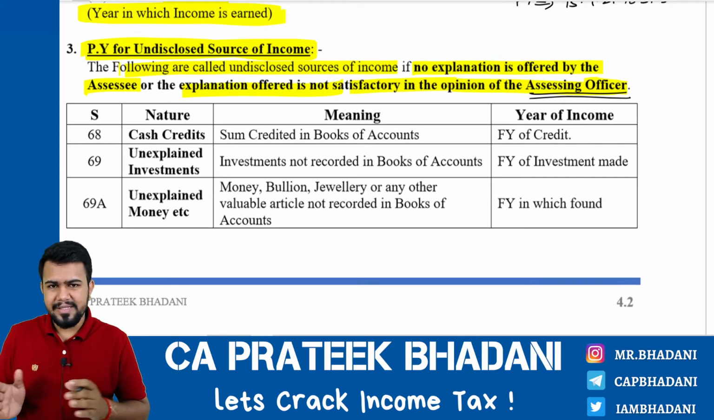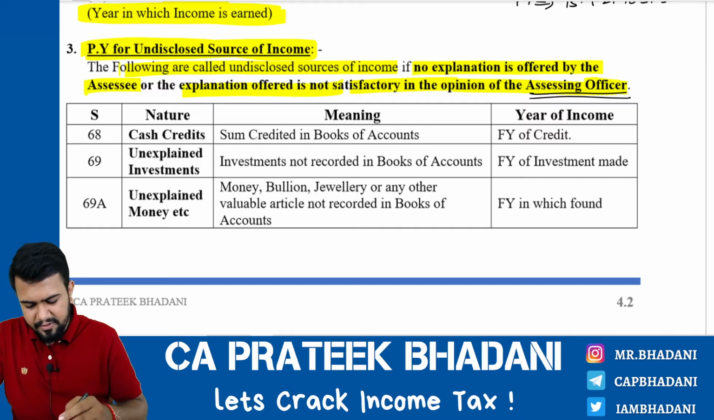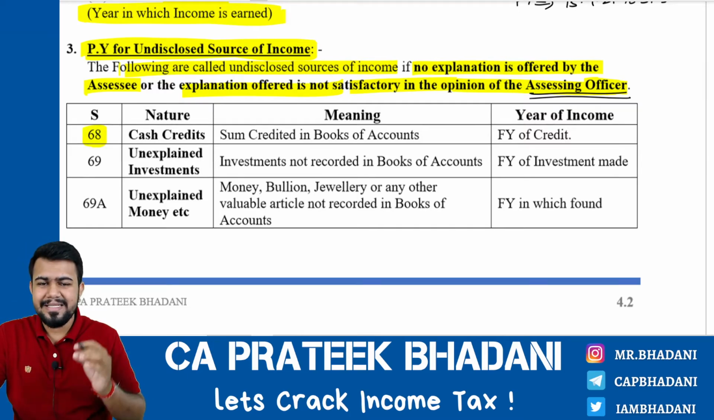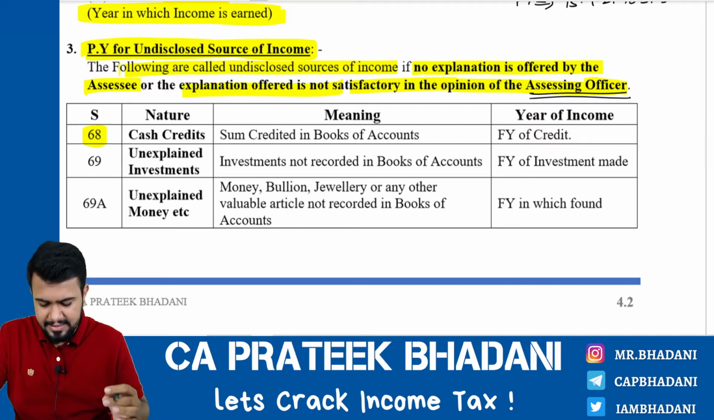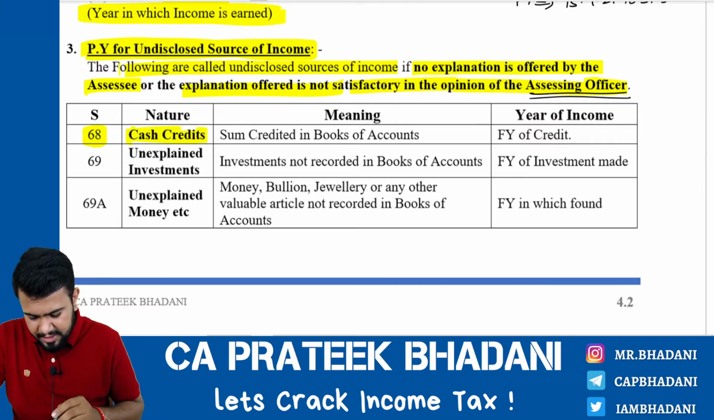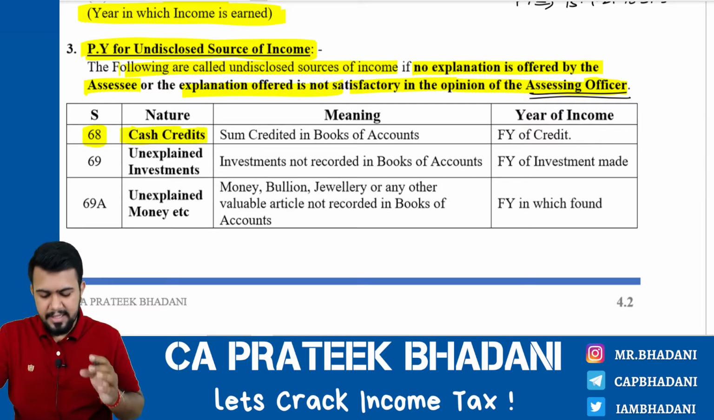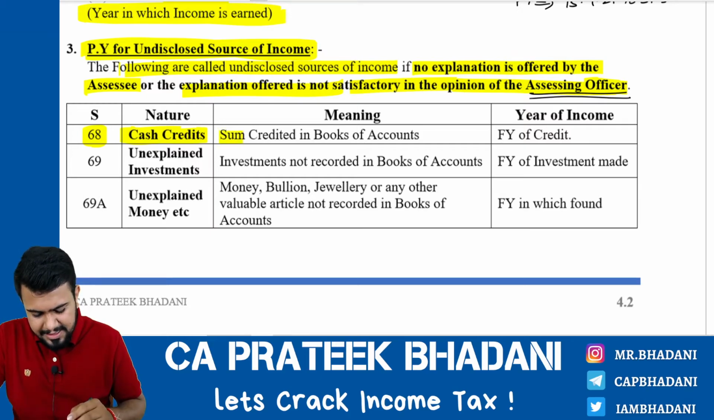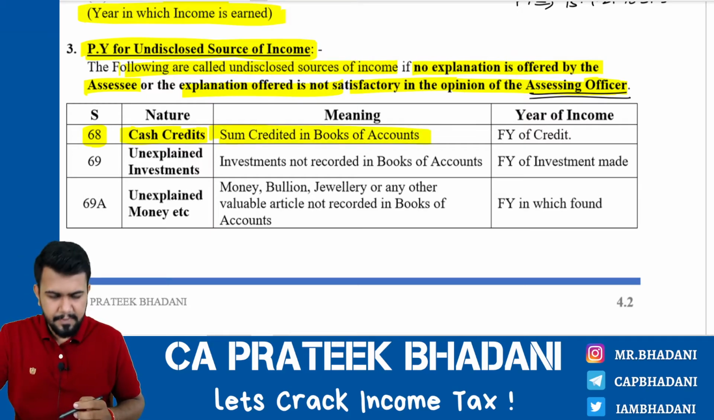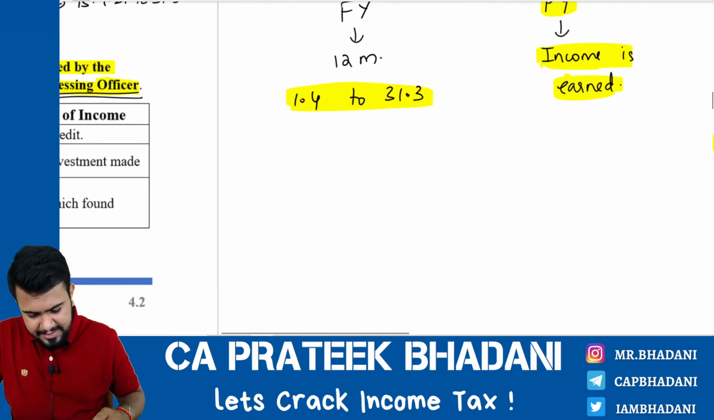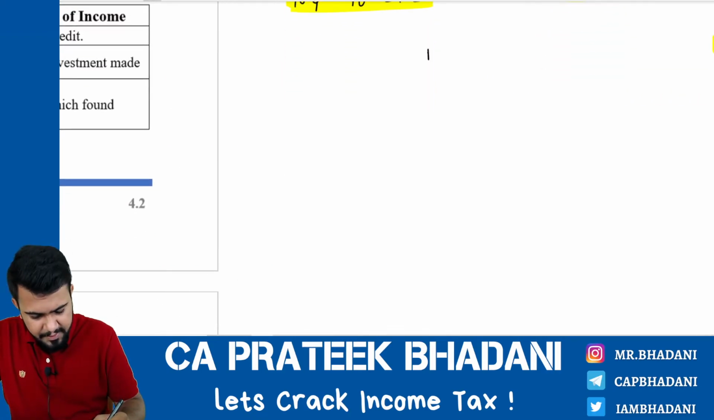Now one by one we will see all the different types of undisclosed sources of income. First and foremost, section number 68 of the Income Tax Act 1961 talks about cash credits. Cash credit means sum credited in the books of accounts. Now, for example, let us take the example of Mr. Fraud.